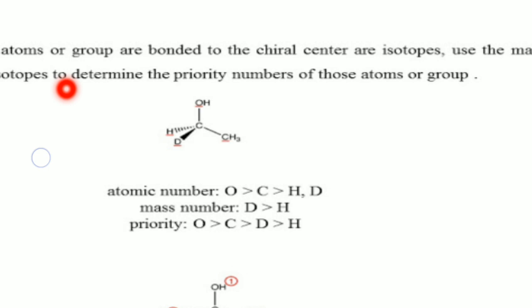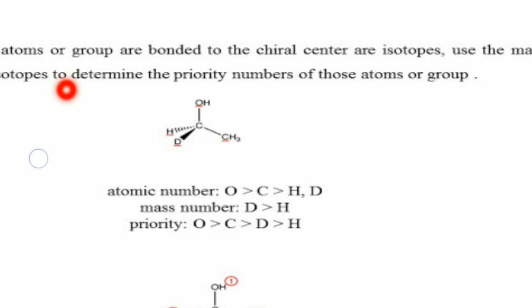How can we give preference to hydrogen and deuterium? In this situation, we give priorities to these groups by observing their atomic masses. According to atomic numbers, oxygen comes first, then carbon, and hydrogen and deuterium come after carbon.